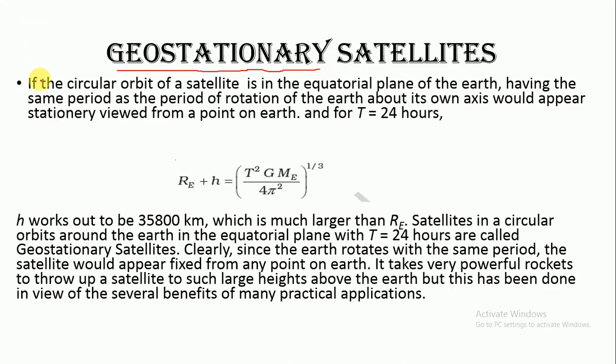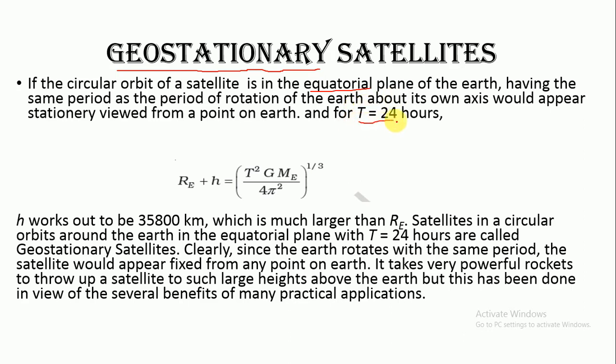If the circular orbit of a satellite is in the equatorial plane of the Earth, having the same period as the period of rotation of the Earth about its axis, it would appear stationary viewed from a point on the Earth.